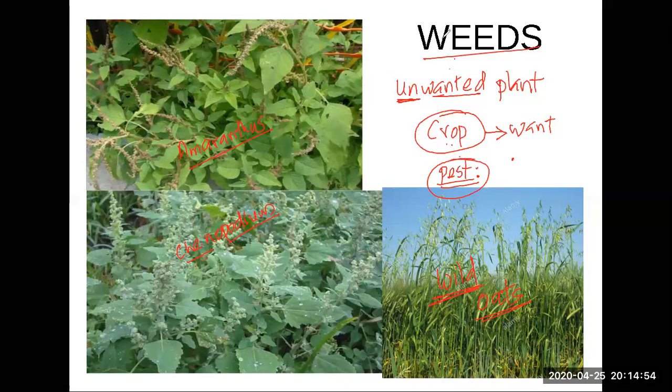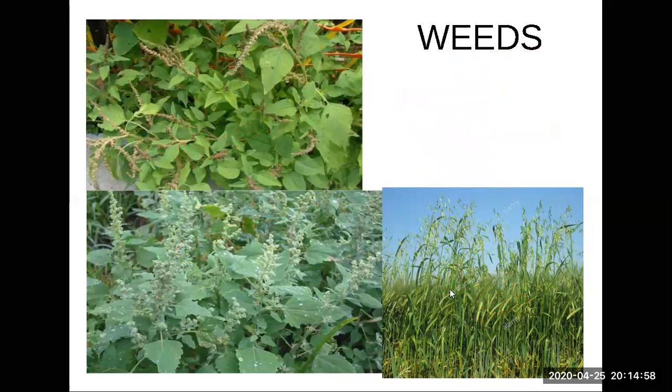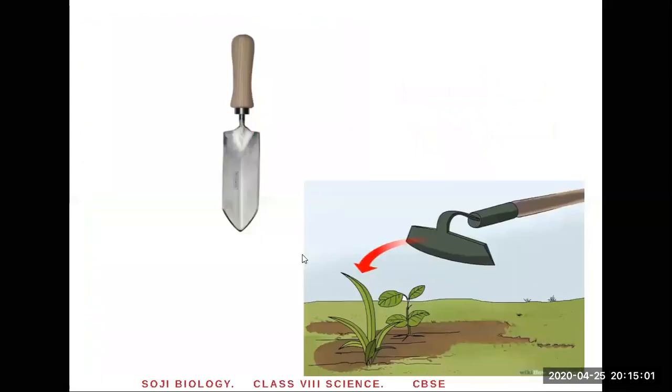So we should remove the weeds. What do you call removing the weeds? Removing the weeds is called weeding. So what is weeding? Weeding is a process of removing the weeds. How do you remove the weeds? The removal of weeds is done with the help of these devices. This is called a trowel. You use it in your garden. You have to sit down and physically remove the weeds.